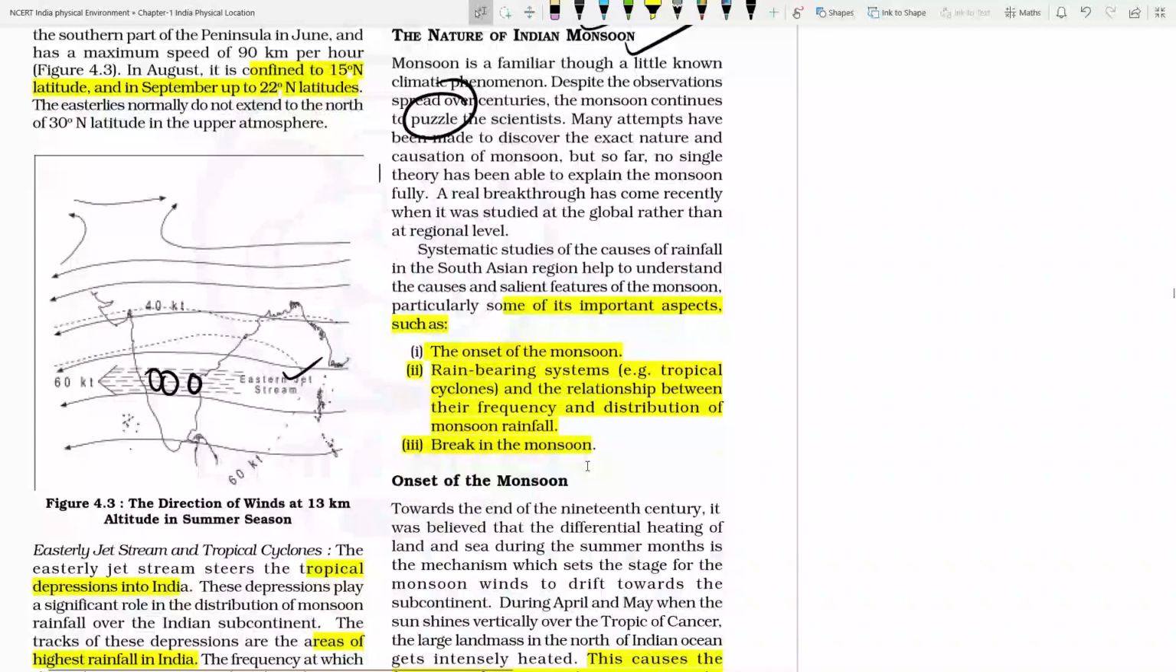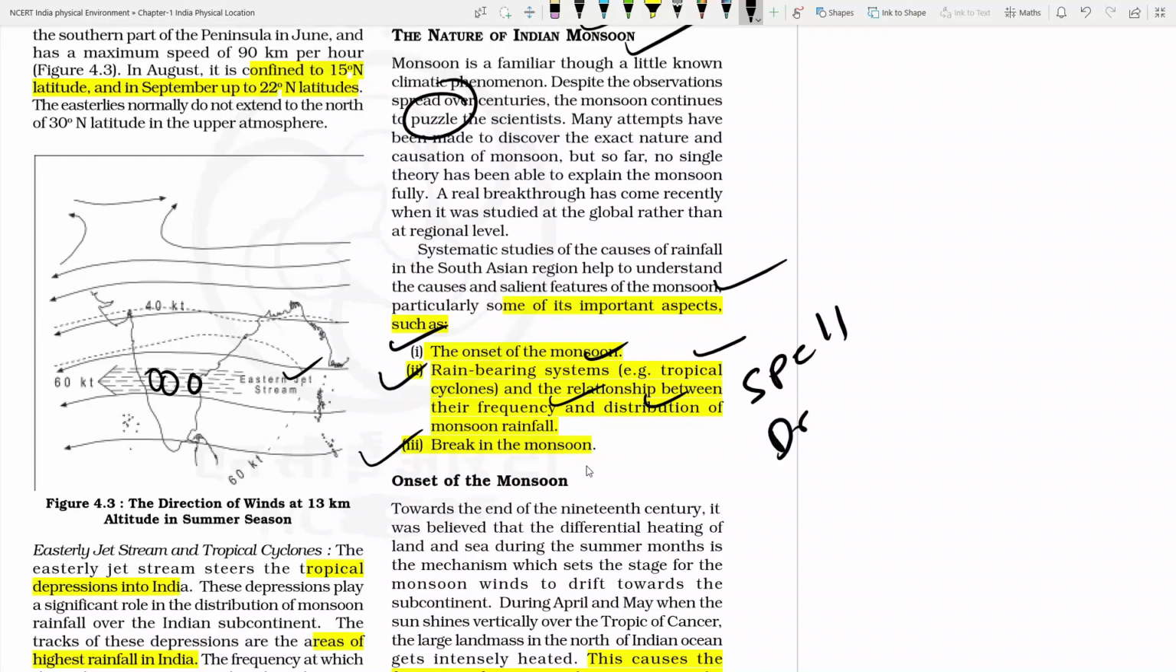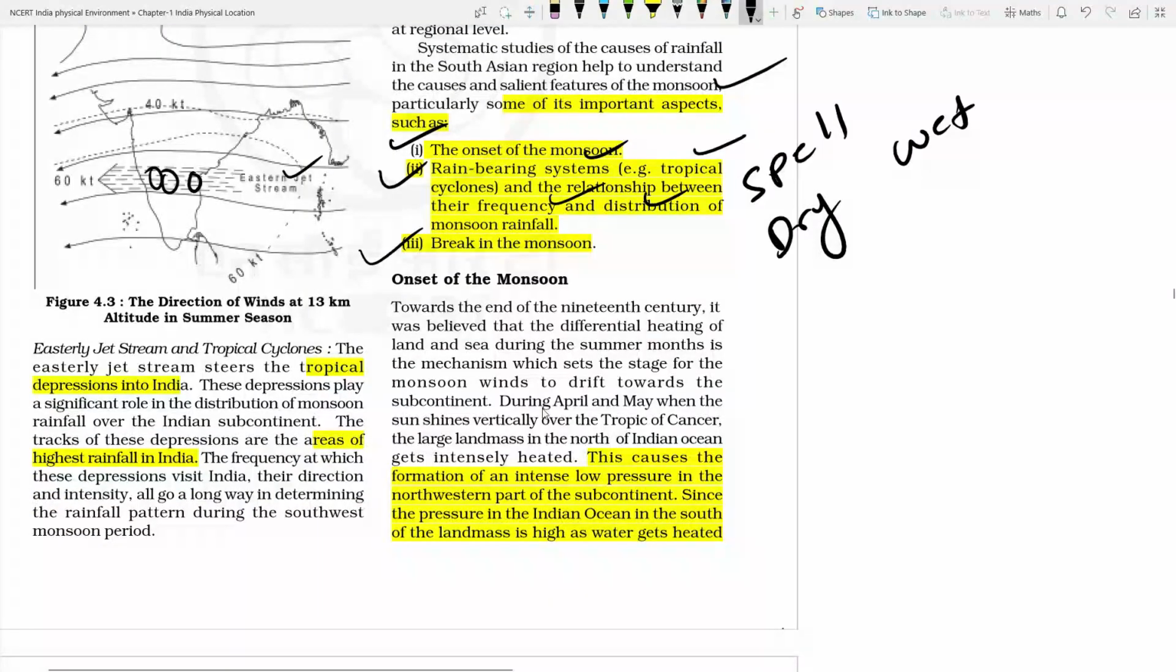So there are certain aspects of the monsoon, like there is an onset of the monsoon, then the rain bearing system is having relationship with the tropical cyclones which are originating, their frequency and distribution, they are having the coordination. Then break in the monsoon, like you can feel that certain time there is a continuous break in the monsoon. So monsoon is having the rainfall in the spells. Some of the dry spells will be there and some of the wet spells will be there. So initially the onset of the monsoon, how the monsoon is approaching towards India.